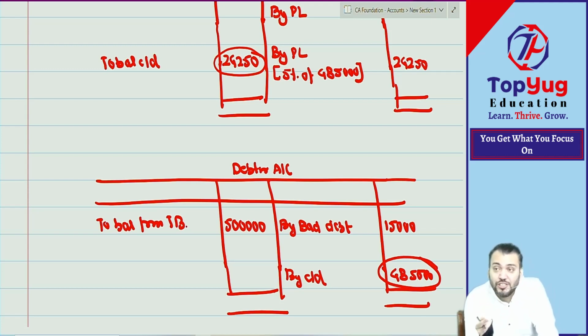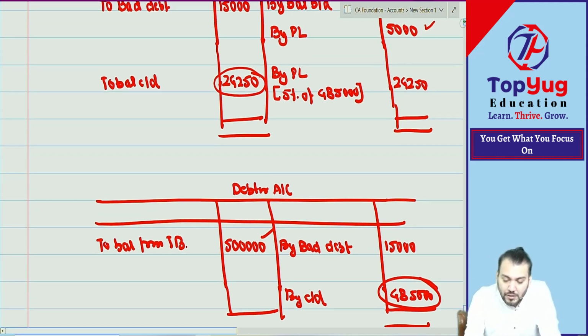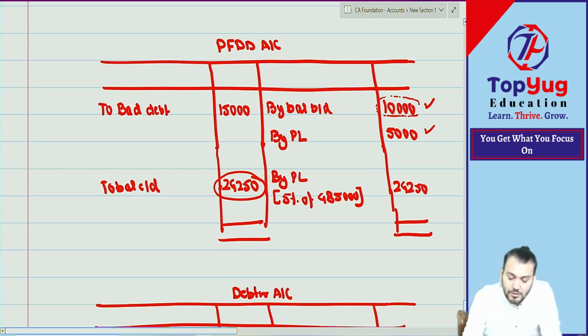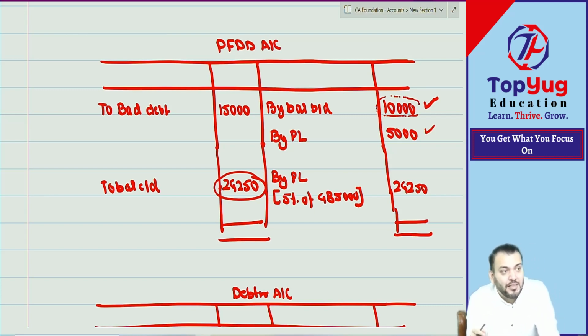So the current year provision should be created on the closing balance. So the current year provision of 5% should be created on 5 lakh less 4 lakh 85,000, that is 4 lakh 85. You understood this? Correct. Now coming to the provision account. This was the opening balance of provision. Then we pass one journal entry, bad debt to debtor. Bad debt is a nominal account, so it is transferred to the PL account. But whenever provision is created, bad debt is transferred to which account? The provision account. Therefore, write provision for doubtful debt to bad debt 15,000.